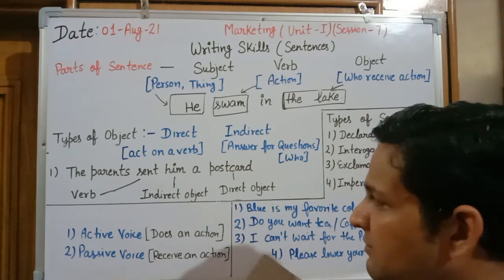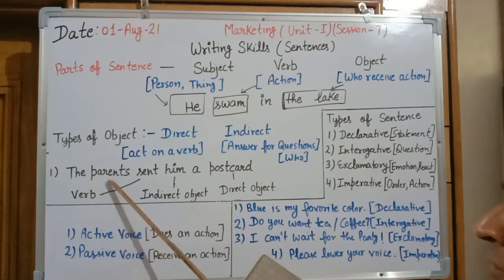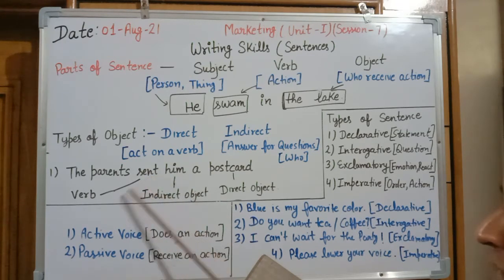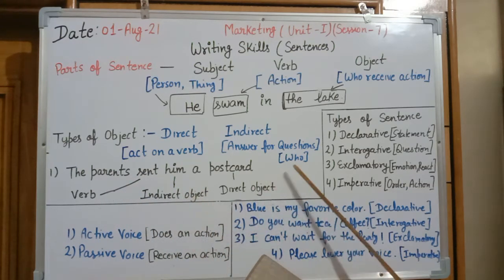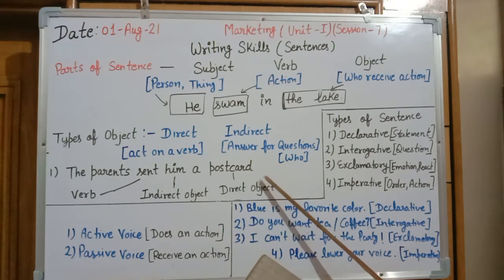Like, see the example, the parents sent him a postcard. In this statement, sent is a verb. Him is the indirect object. It means who will receive the postcard, that is the indirect object. And what is to be delivered, that is the postcard.